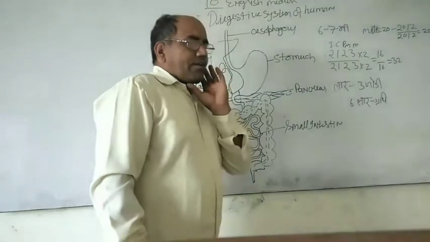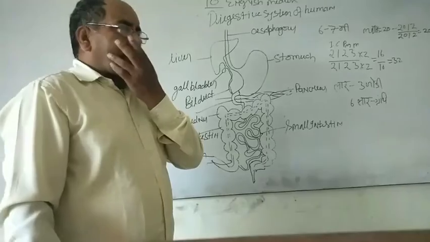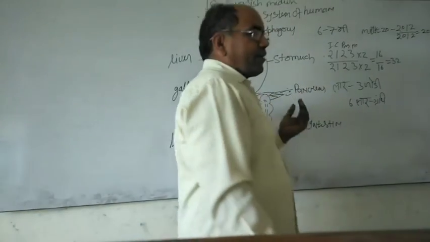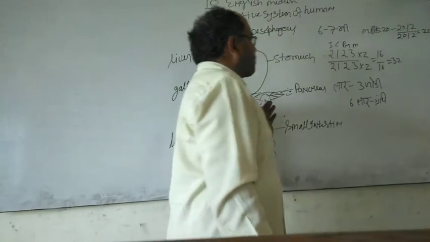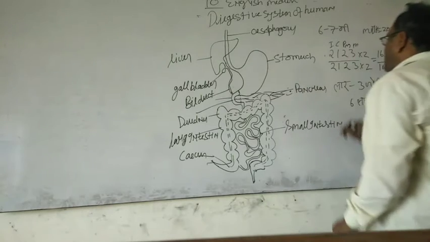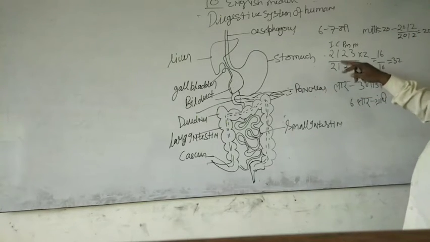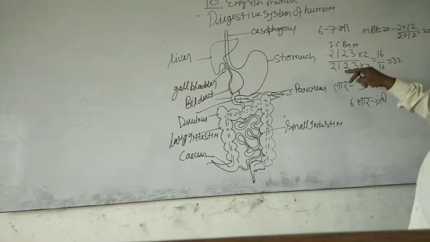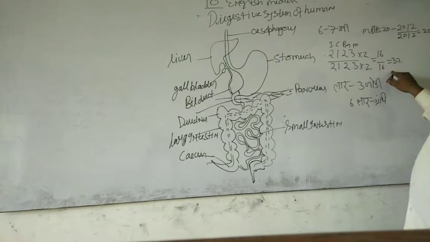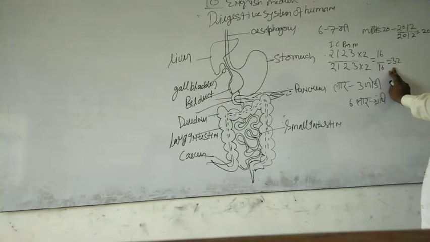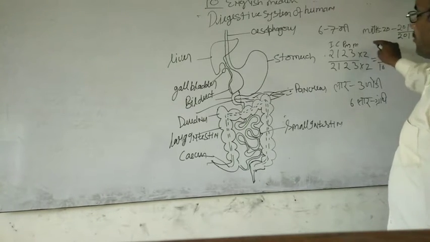The mouth is surrounded by the upper jaw and lower jaw, in which 32 teeth are present. The formula of the teeth of the human is 2 3 upon 2 3 into 2, which means 16 teeth are upper and 16 teeth are lower. The total number of teeth is 32 in a young human, and milk teeth are 20.